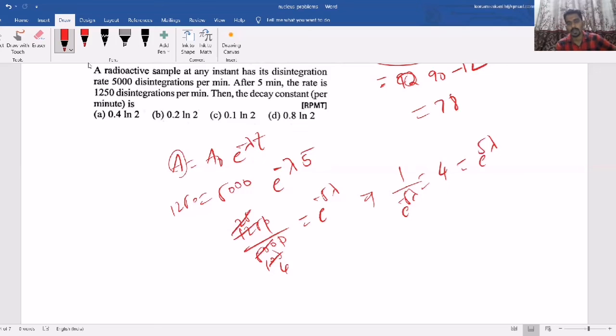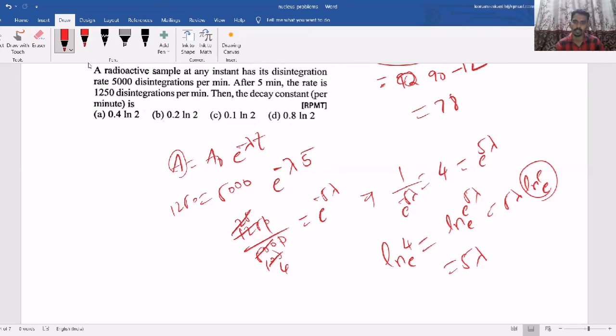Bringing this to the other side, then you apply log or ln on both sides. ln 4 equals ln e power 5 lambda. ln means base e, so 5 lambda into ln e base e, that is 5 lambda, because ln e base e, or ln x base x, is always 1. Now ln 4 I can write as ln 2 square, so this becomes 2 ln 2. So lambda will become 2 ln 2 by 5, and 2 by 5 means 0.4. This way the question can be asked based on radioactivity.